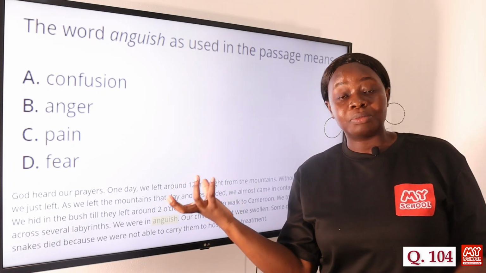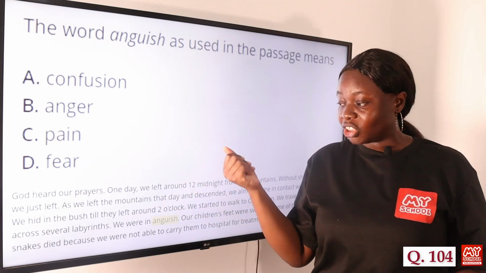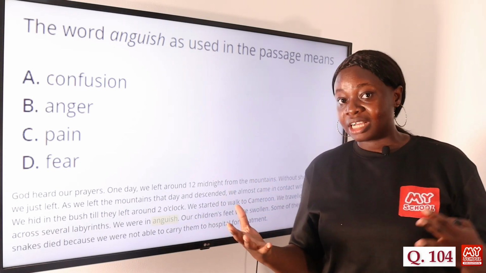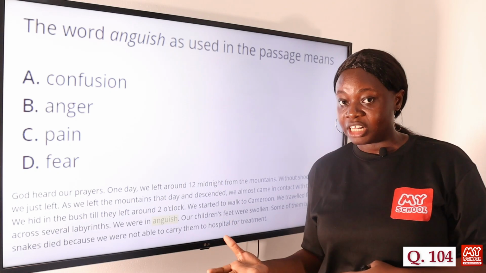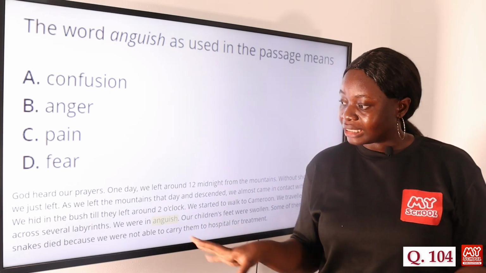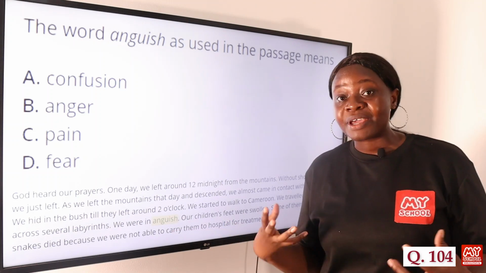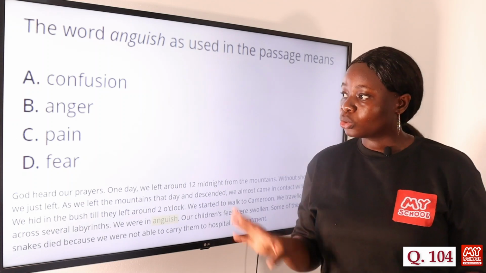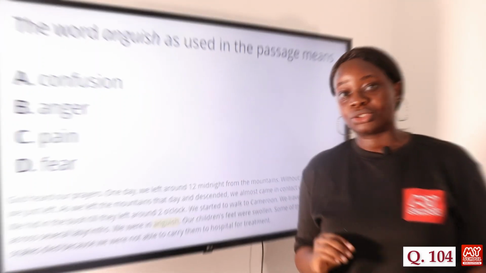Although it may feel like it means fear, because earlier on in the passage, they talked a lot about how they were afraid of the intruders, those people who intruded into their village. But fear is not the meaning of anguish in this particular context, right? In this particular context, they are talking about the pain they felt as they journeyed through the mountains to Cameroon. So option C, pain, is the answer to this question.